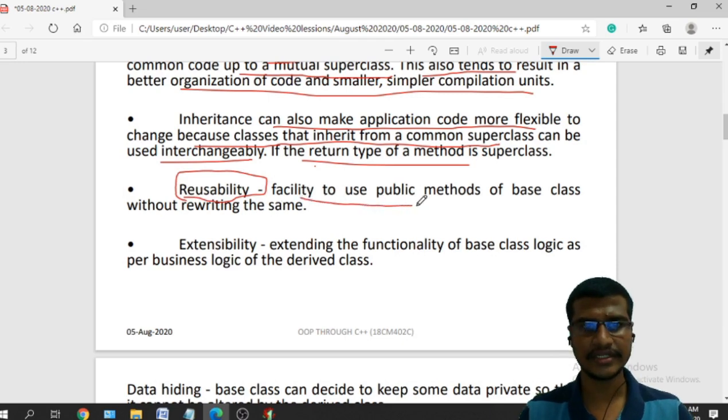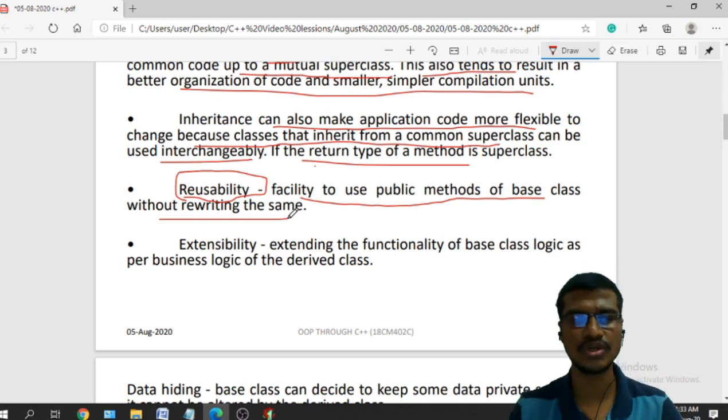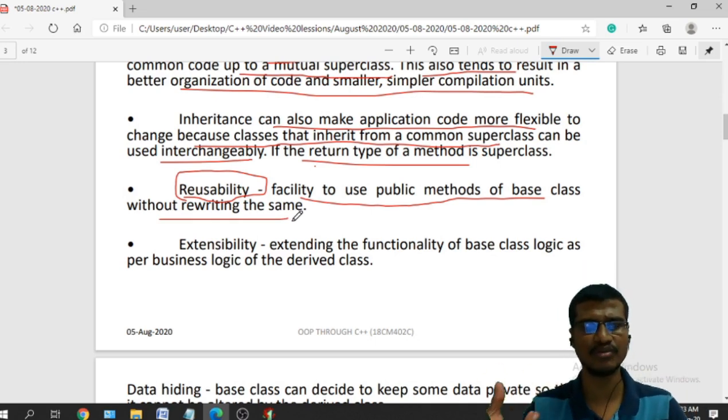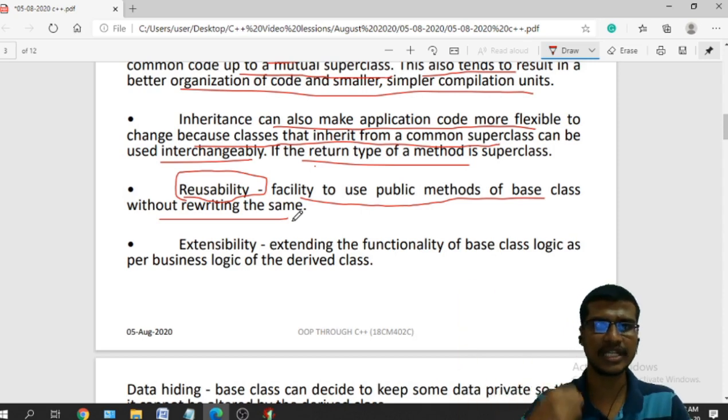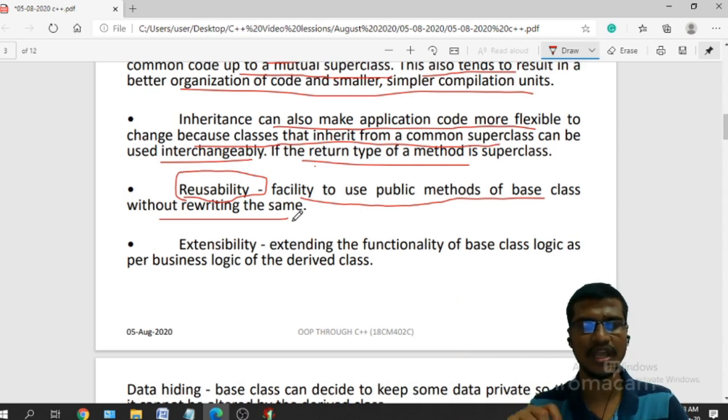Okay, so it provides the facility to use public methods of the base class without rewriting them, but I can use only the public ones. There is a visibility mode. If one class is derived from another class, then the properties that I can get depend on the access specifiers I mention. Whether I can access publicly, privately, or protectedly, that decides which members of the base class can be derived into the derived class. That is decided by using the visibility. But the main advantage of inheritance is that I can reuse those existing features in the derived class.